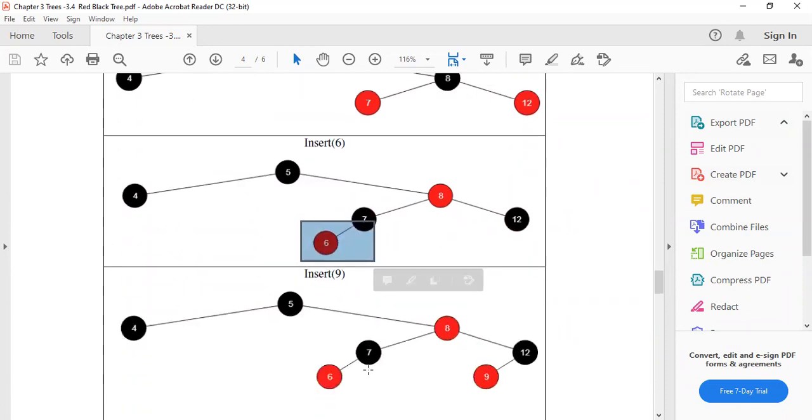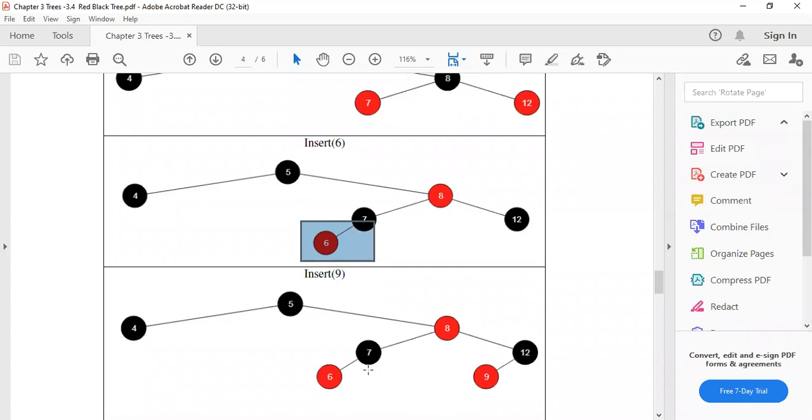Then inserting 9, you can insert the 9 at the left side of the 12 because it is less than 12. Checking can be done like this: 9 is greater than 5, go to the right of the 5. Then 9 is greater than 8, go to the right of the 8. Then 12 is greater than 9, so go to the left of the 12 and insert the 9. Okay, you can write the algorithms for such a purpose also, how to insert particularly in the red black tree.